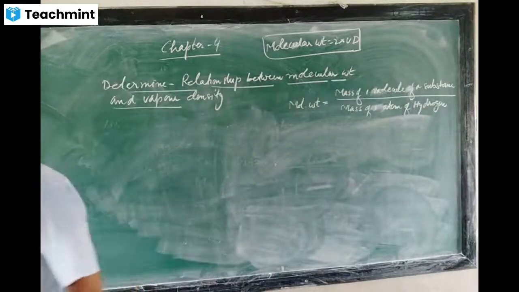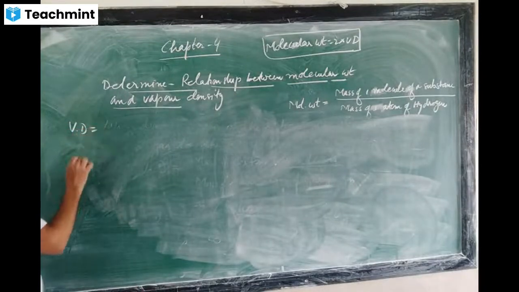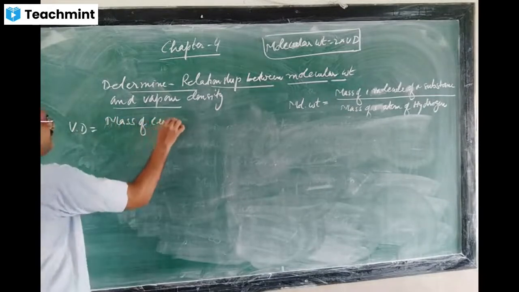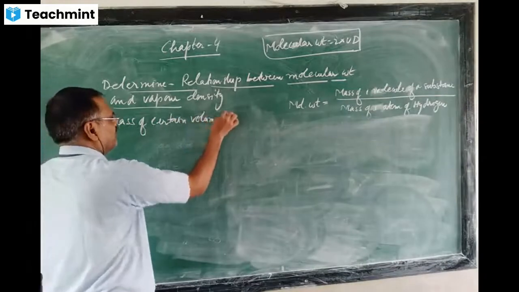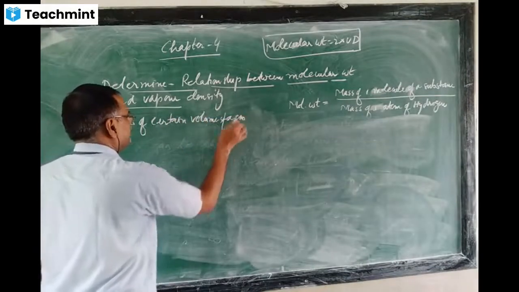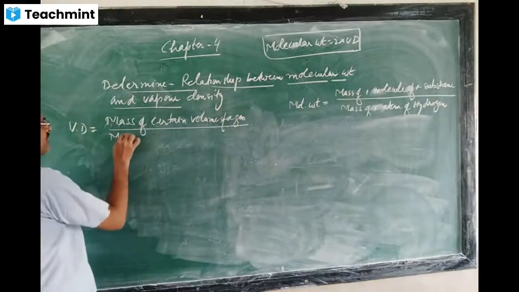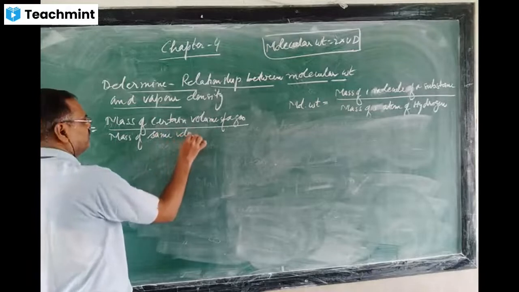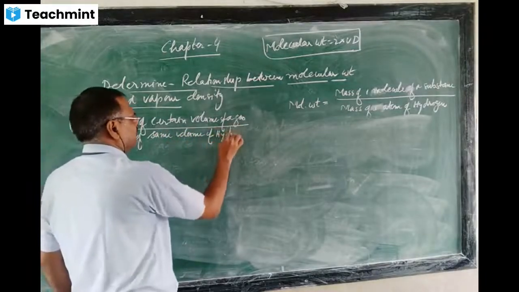So vapor density is equal to the mass of a certain volume of a gas upon the mass of the same volume of hydrogen.